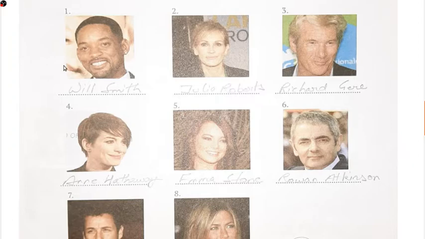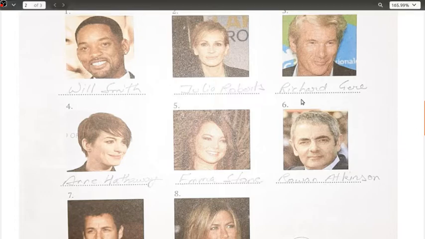Okay, next one we have Julia Roberts. This lady is also very famous, but I have never seen her in any of the films which I have watched till now. Maybe you all would have seen. Third person, that is your Richard Gere. Okay, next one we have Anne Hathaway.